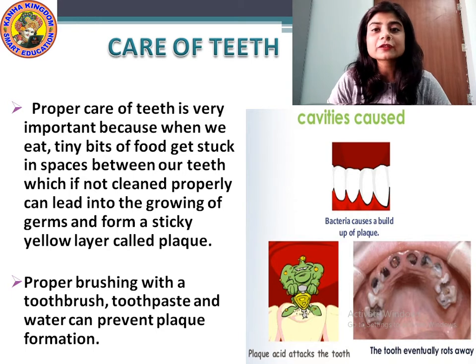When we eat some food, tiny bits of the food get stuck in our mouth. Like if we eat chocolate or cake or pastries or any kind of food, some food gets stuck in our teeth. We must always clean that food. If we leave it like that in our teeth without cleaning, germs are formed and a yellow sticky layer develops, which is called plaque, and it spoils our teeth. The teeth get rotten.